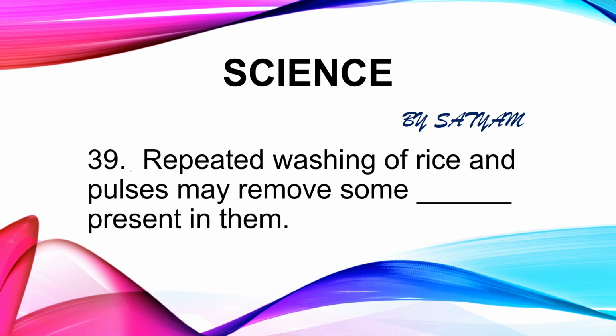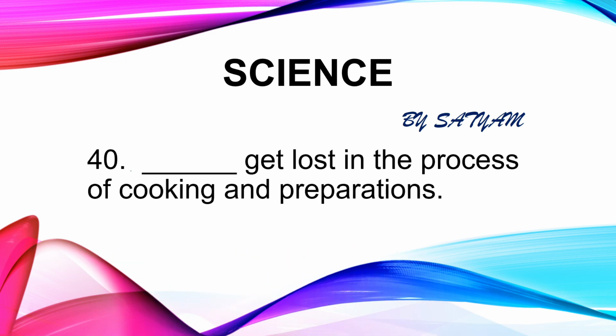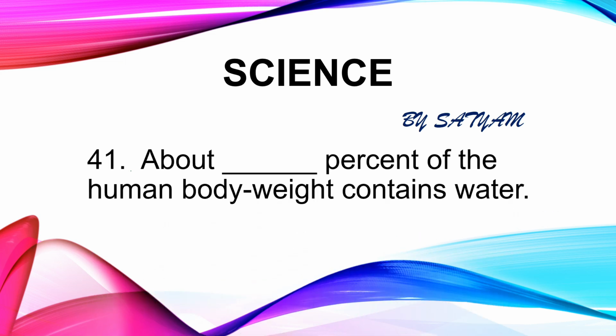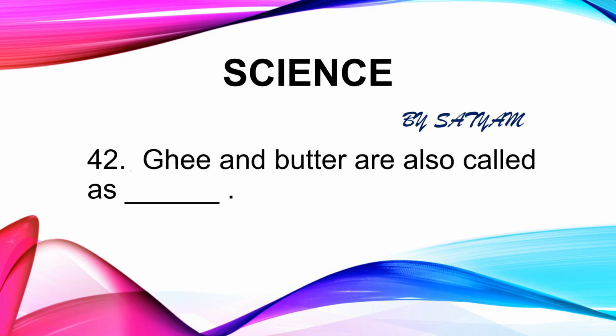The next question is: repeated washing of rice and pulses may remove some dash present in them. The answer is vitamins and minerals. The next question is: dash get lost in the process of cooking and preparation. The answer is nutrients. If we overcook our food, then some nutrients may get lost. The next question is: about dash percent of the human body weight is water. The answer is 70%. The next question is: ghee and butter are also called dash. The answer is animal fat.